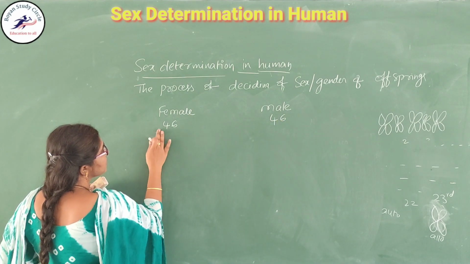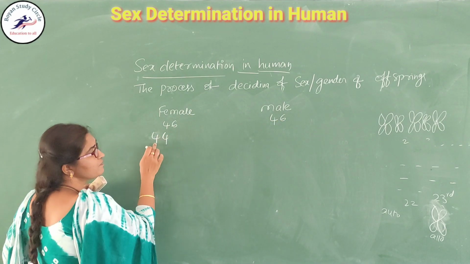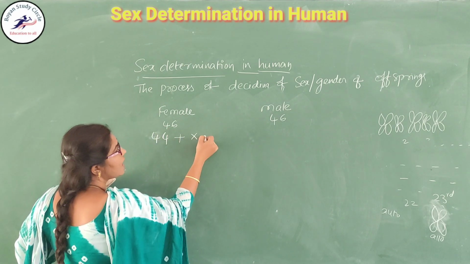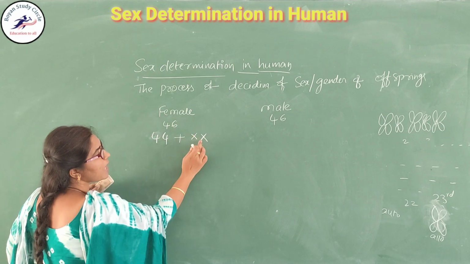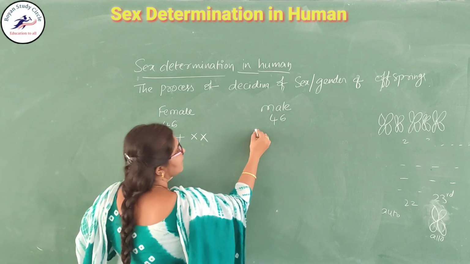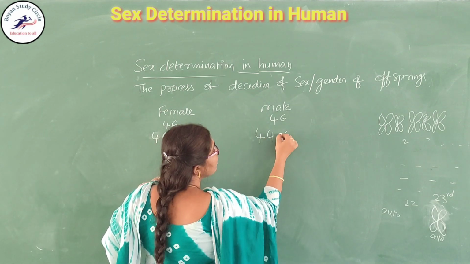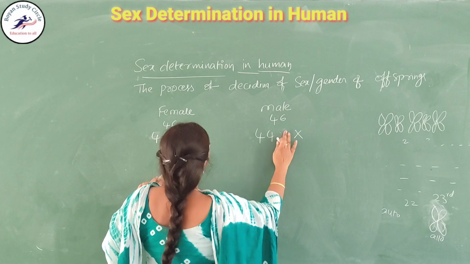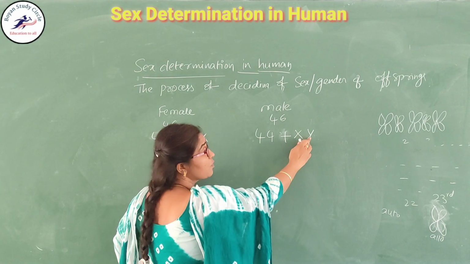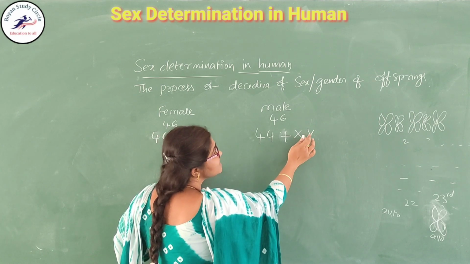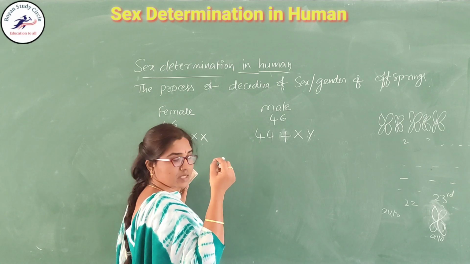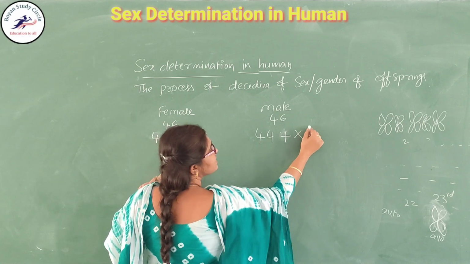In this, 46 chromosomes: 44 are autosomes and one more pair is present, that is XX, the pair present in the female. So 44 plus XX in the female, and 44 plus XY in the male. Y is the most important factor which decides the sex of the baby.